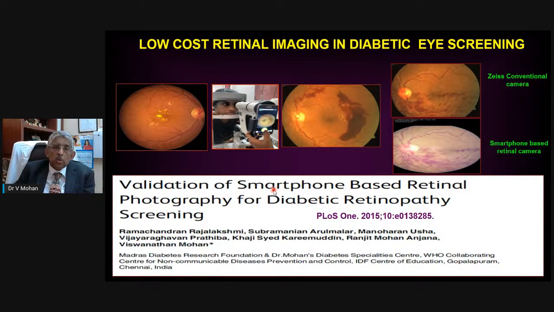And because of the low cost, we have now installed these in all our clinics across India, all the 50 branches in 32 cities. We have installed this in 8 states of India. So every patient who comes in can have the eye photographed, and instantly we can refer them to the ophthalmologist if indicated. And we have shown the value of this. In fact, we believe that the prevalence of proliferative retinopathy and sight-threatening retinopathy can come down if all diabetologists screen.